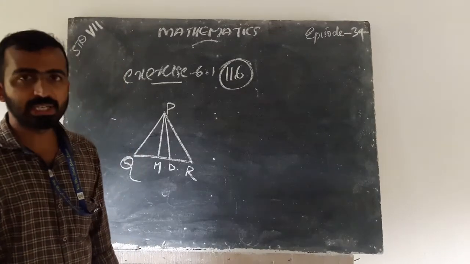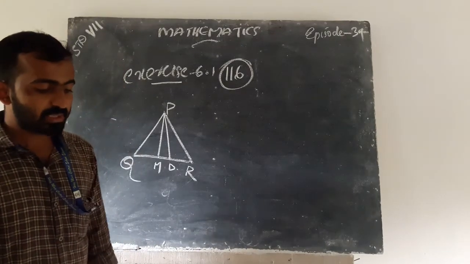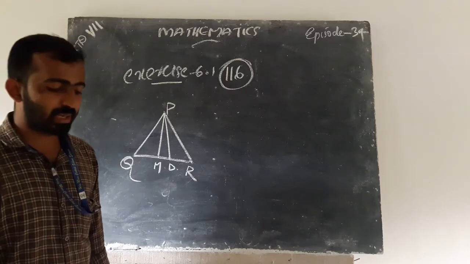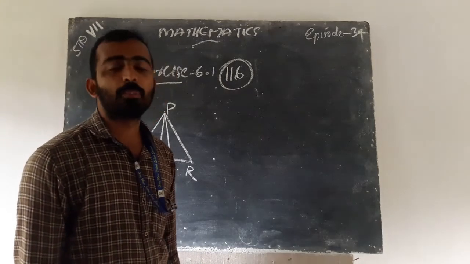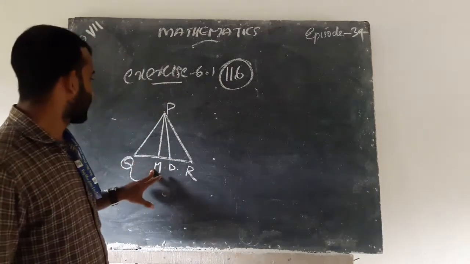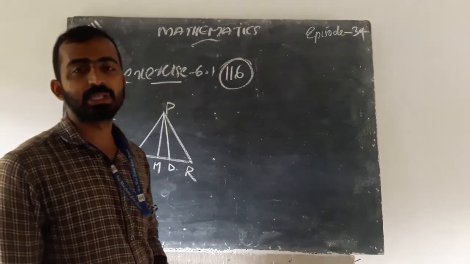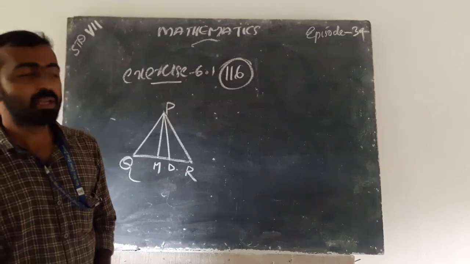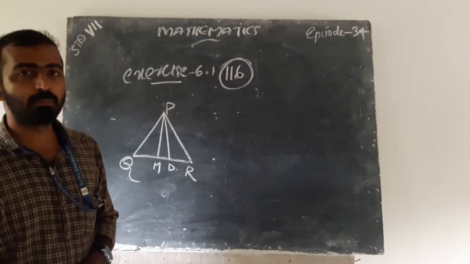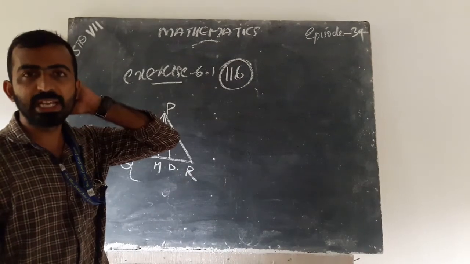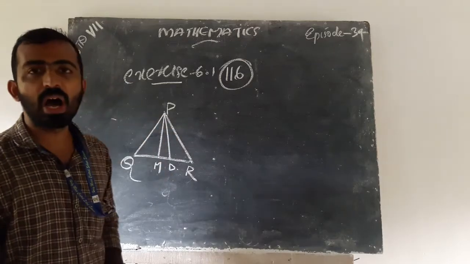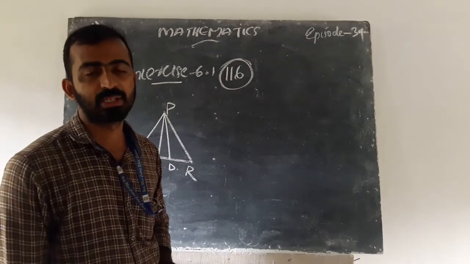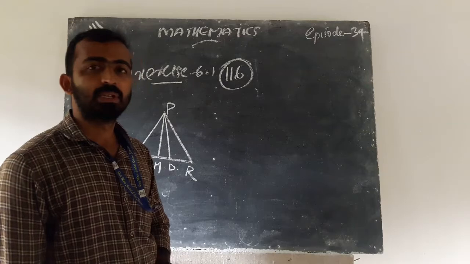Next question: is QM equal to MR? Is it right? No. Why? Because QM is not equal to MR, because according to the question, D is the midpoint of QR. Already they told that.